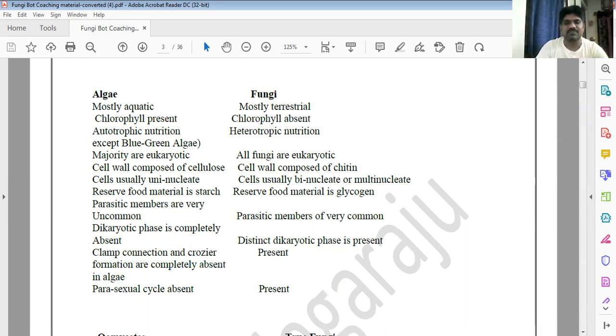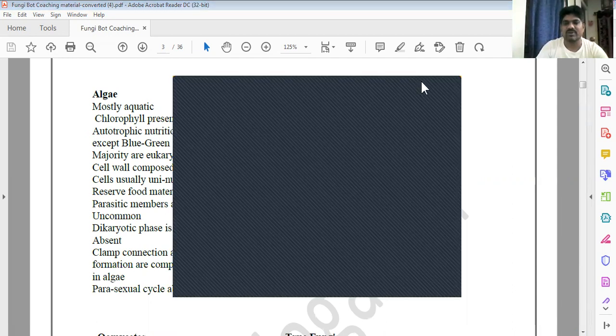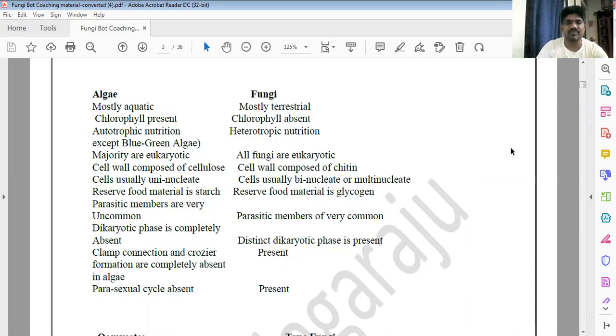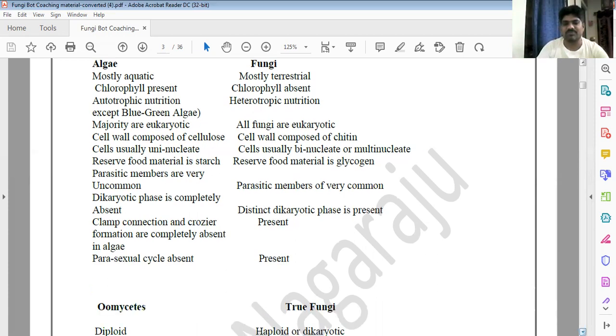But in the fungi, chlorophyll is absent. But whereas in the algae, chlorophyll is present. You know the algae are autotrophic. That means they can produce their own food material. They have the chlorophyll, that's fine. But the fungi are heterotrophic. They totally depend on others. Okay.